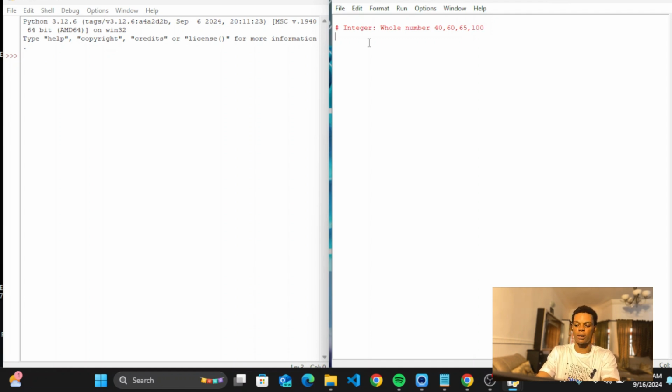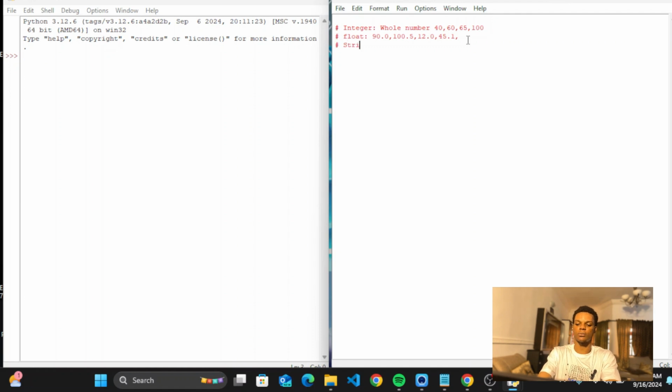So that's whole numbers. Then the next one we have is float. In float, we have decimal numbers. It can be 90.0, it can be 100.5, it can be 12.0, it can be 45.1. Do you understand? As long as it has a decimal point in it, that is known as a float in Python.